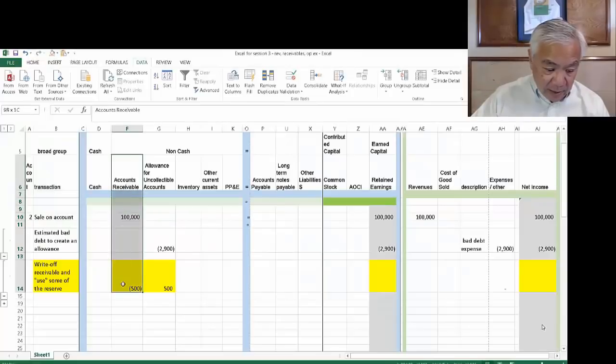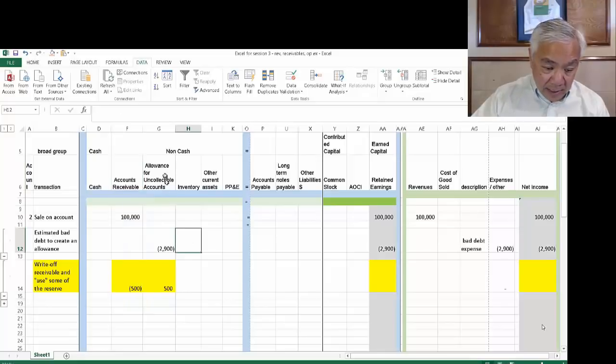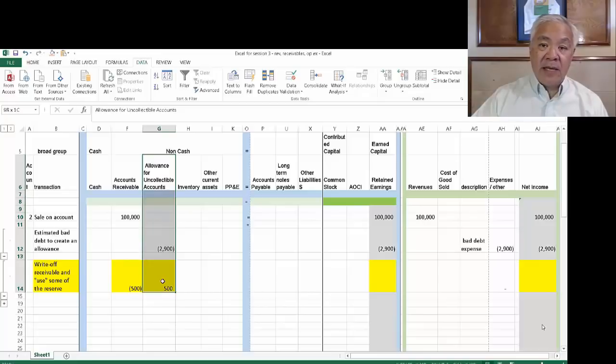In the accounts receivable column here, we see that we started with 100,000, but now we know 500 of it will never happen. So let's get rid of it now so that the gross amount we think we could get reflects that. Then, instead of recording a bad debt expense, we record it against the allowance account, or sometimes they call it a reserve. So we'll use some of the allowance or some of the reserve to absorb this $500.